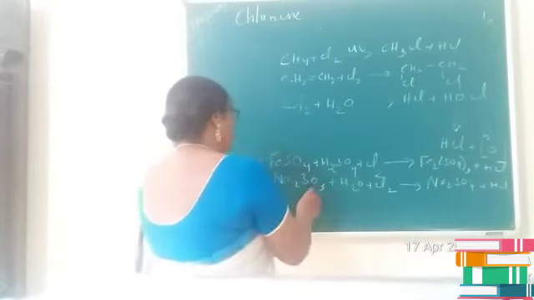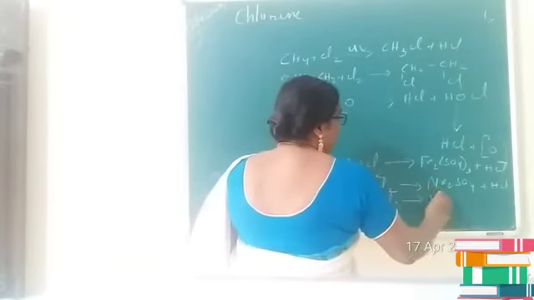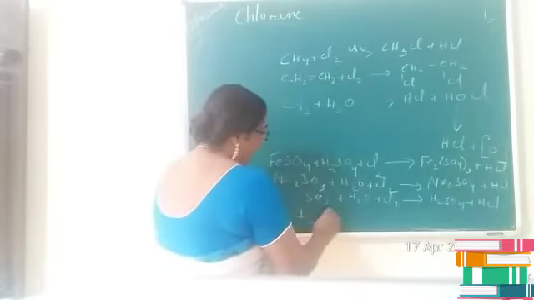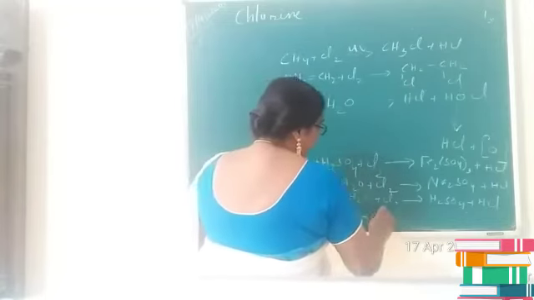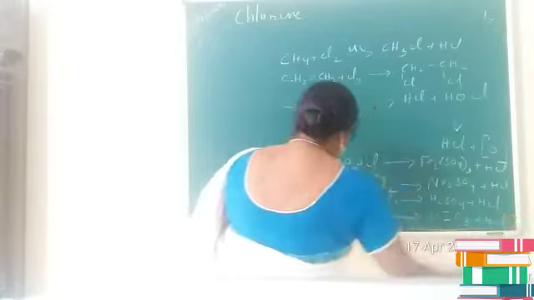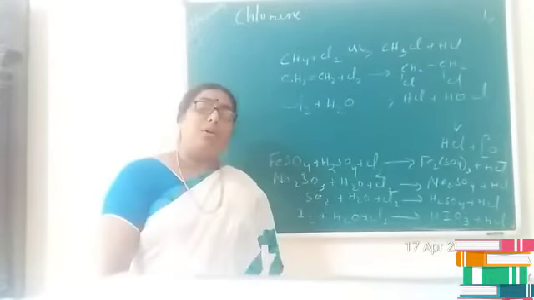SO2 reacts with chlorine and gives H2SO4 plus HCl. Iodine, I2, reacts with chlorine and produces HIO3 plus HCl. Is it clear, children? That is about the general chemical properties of chlorine.